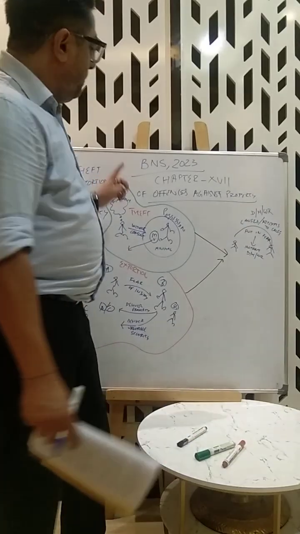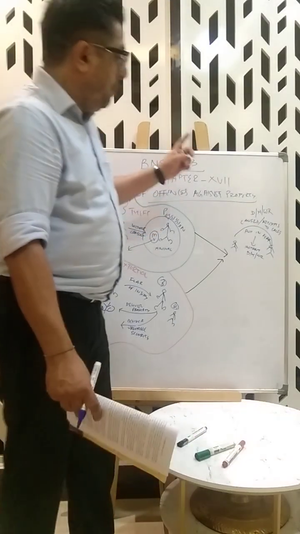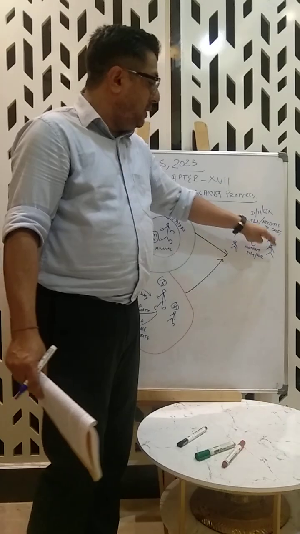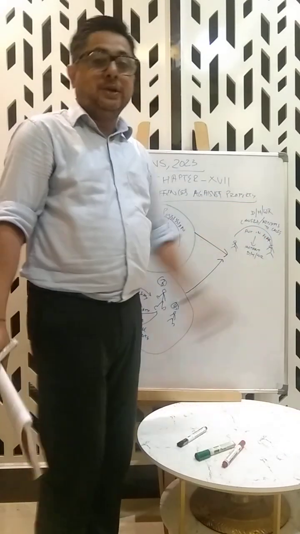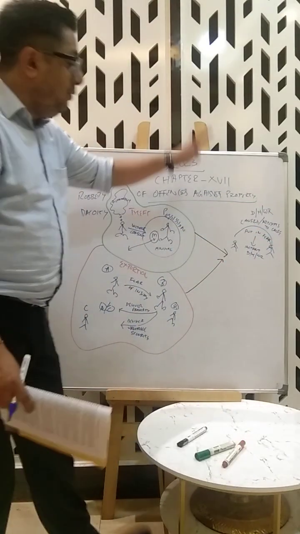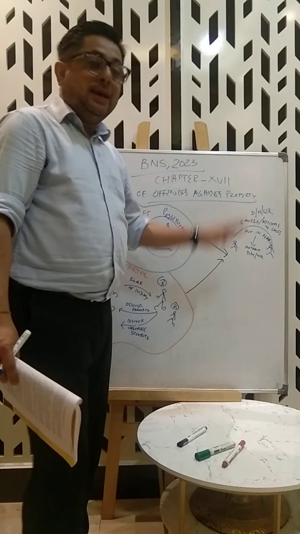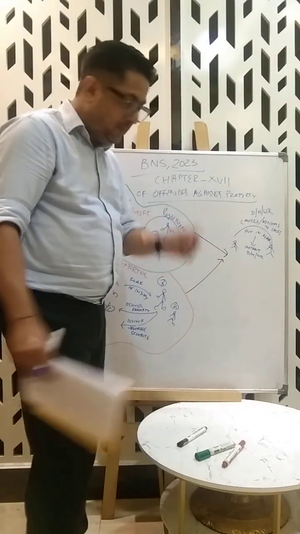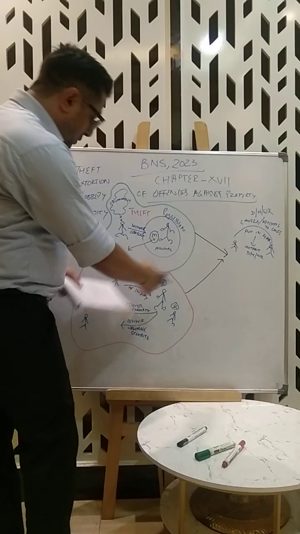So when a person commits a theft by causing or attempting to cause death, hurt or wrongful restraint, or by putting him in fear of instant death, hurt or wrongful restraint, he has committed robbery. Clear? Okay.